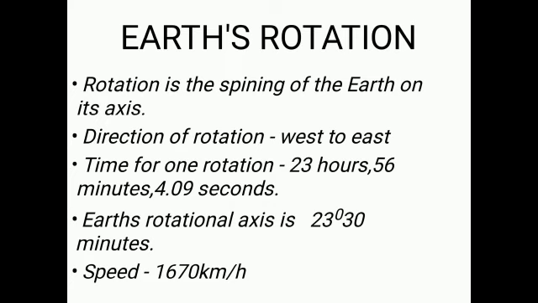Now we will start with Earth's rotation. What is rotation? It is the spinning of the Earth on its axis, and the direction in which it rotates is west to east. And the time for one rotation is 23 hours 56 minutes 4.09 seconds. Now Earth's rotational axis is 23 degrees 30 minutes, and the speed with which it rotates is 1670 km per hour, and this speed decreases towards the pole.